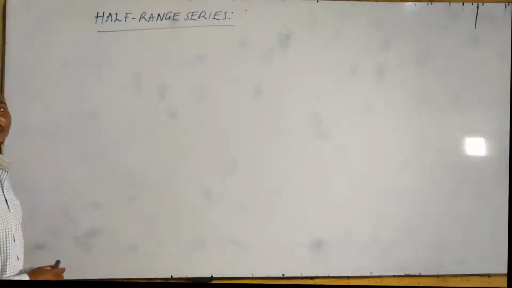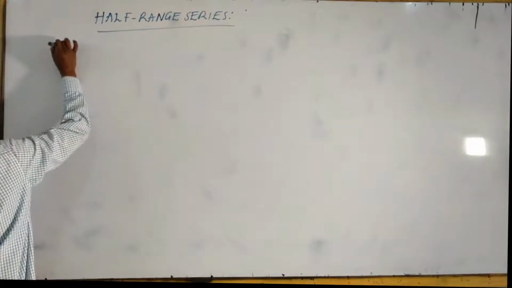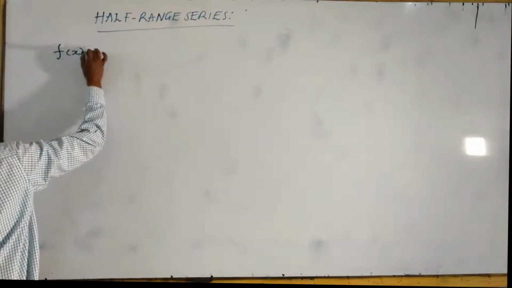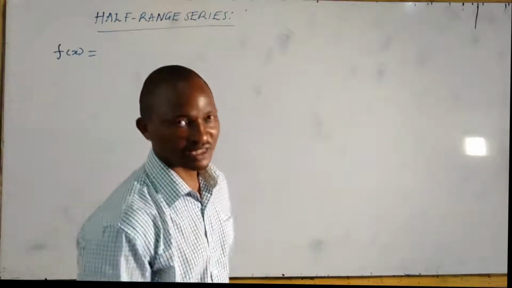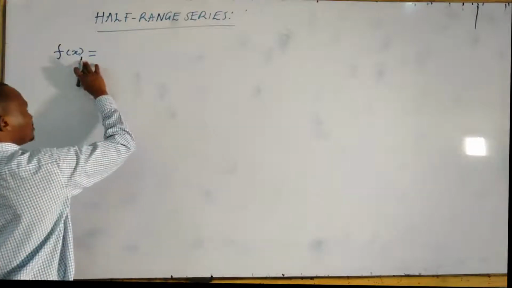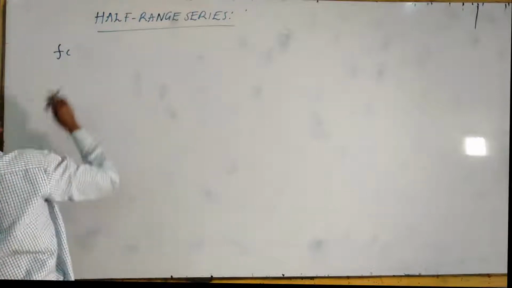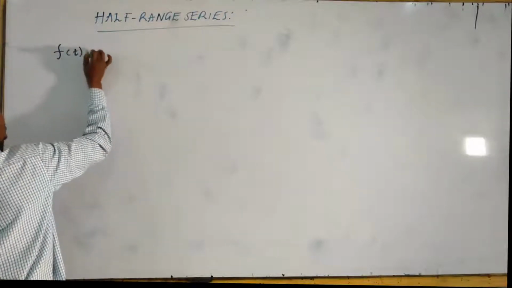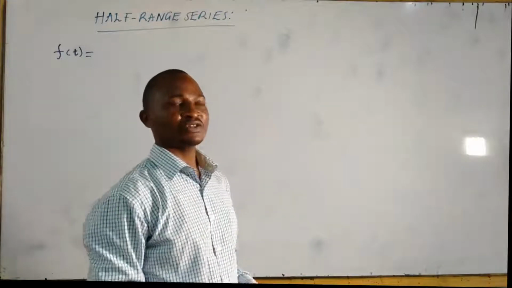If you are given a function such as f(x), you are given an analytical description of this function. Or say, let us see this function of t. I'm seeing a lot of examples, a lot of questions in the next exams, they are using function t. So let us just use function t.